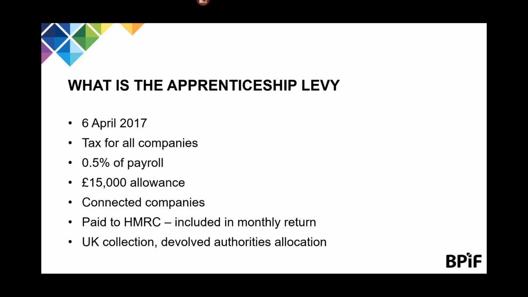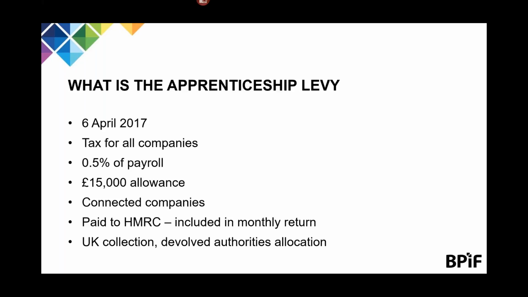From the 6th of April, a new tax on all companies, which is the Apprenticeship Levy, and it is 0.5% of payroll. Each company will get a £15,000 allowance, which means that only companies with a payroll greater than 3 million will have to pay the levy at this point in time. Note that connected companies will only receive one £15,000 allowance.